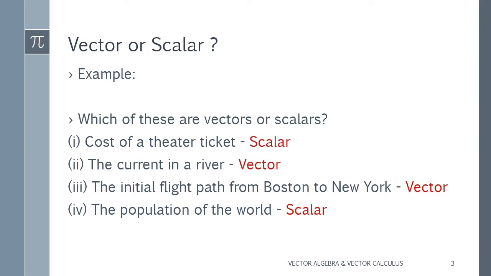I have given all the answers, you can check that. The cost of a theater ticket is a scalar. The current in a river is a vector. To travel from any country to another country or any city to another city, we need direction, so it will be a vector quantity. And for the population of the world, we don't need any direction, so we can classify it as a scalar quantity.